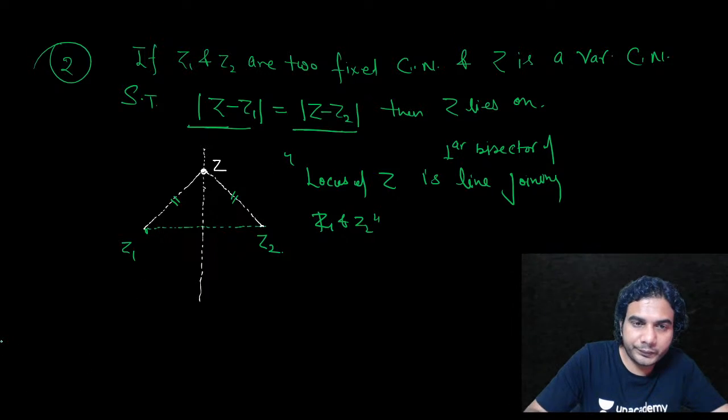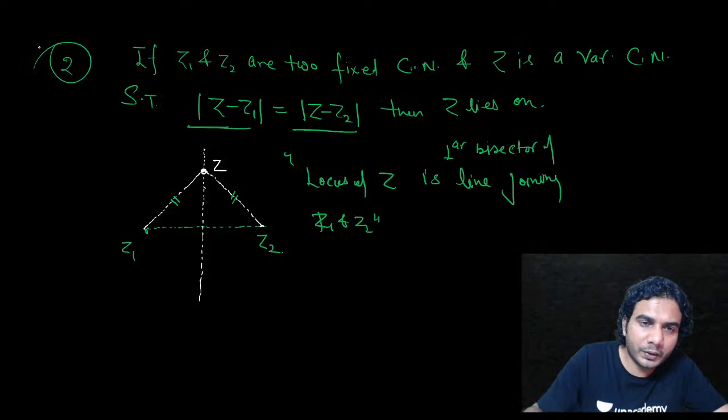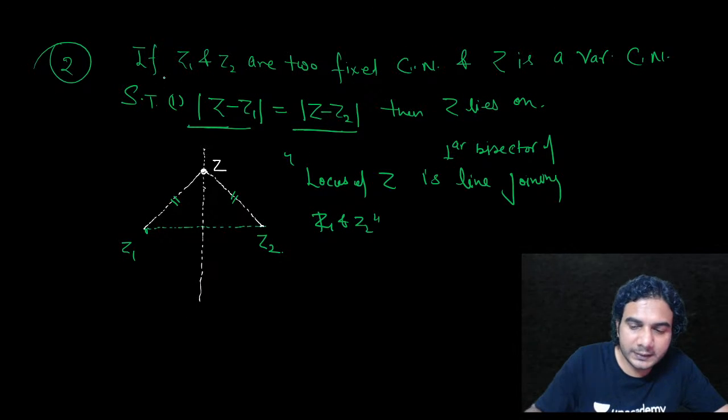Now what will happen if I write the second part of this? Same question. This is the first part. Now for the second part, in place of equality I'm putting the inequality like this: mod of Z minus Z1 is greater than mod of Z minus Z2.